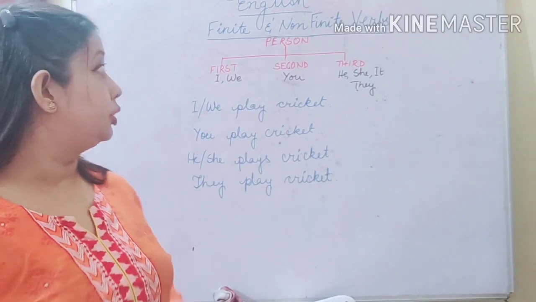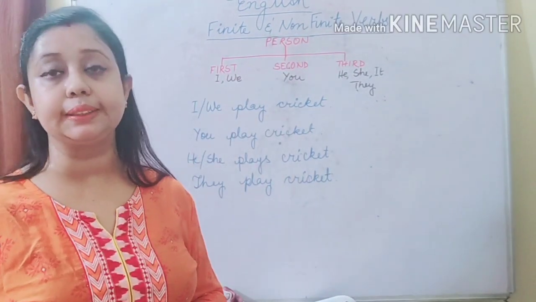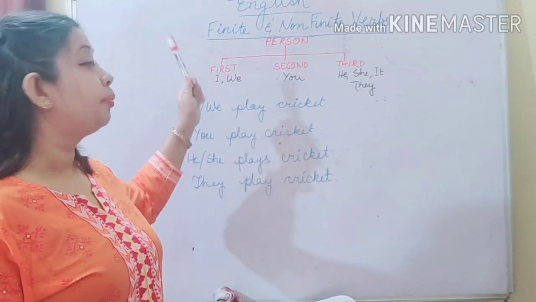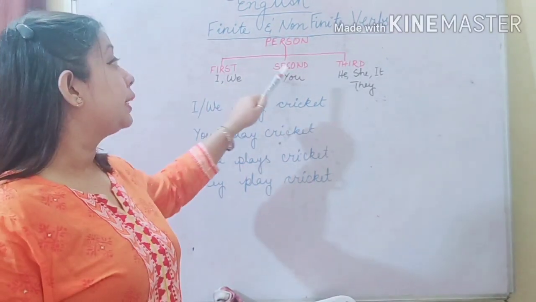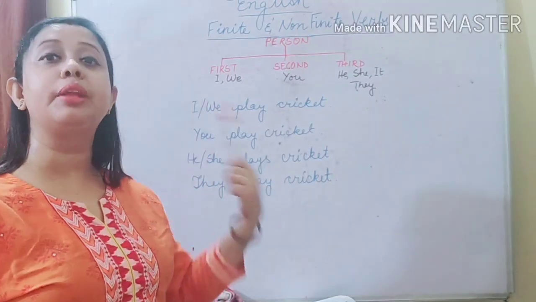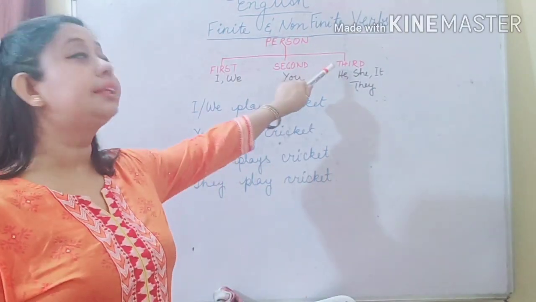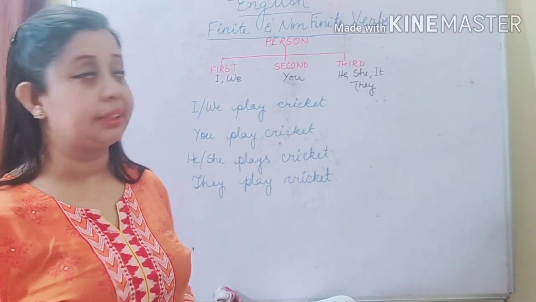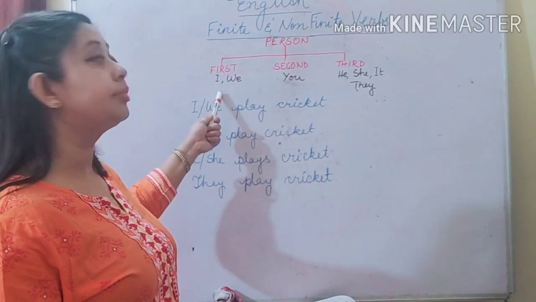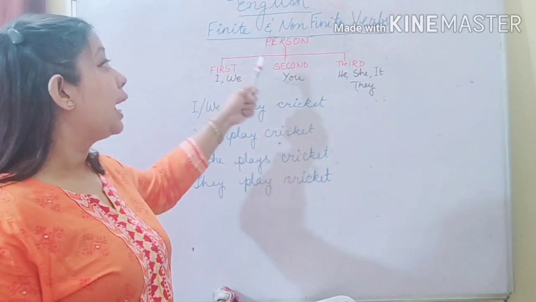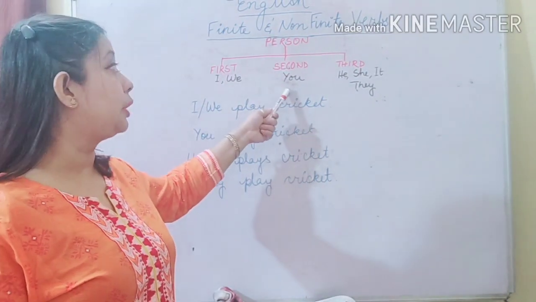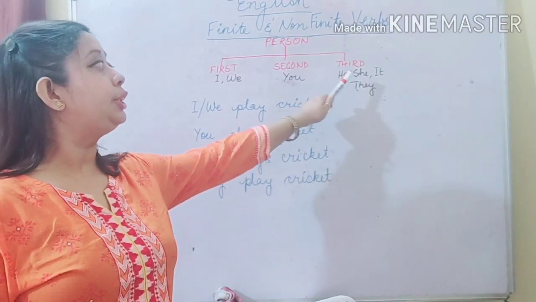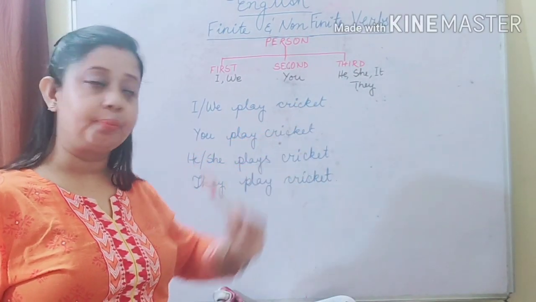So now you can see, students, we are going to talk about person. Person is of three kinds. First person, the one who speaks. Second person, the one to whom the first person speaks. And the third person, the one about whom the first person speaks. Under first person, we have the pronouns I and we. Under second person, we have the pronoun you. And under third person, we have the pronouns he, she, it and they.